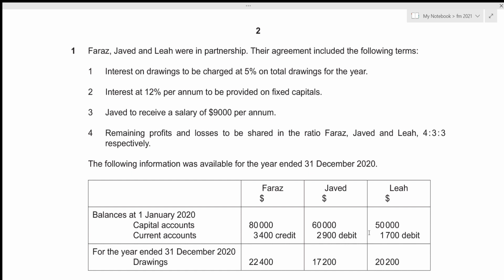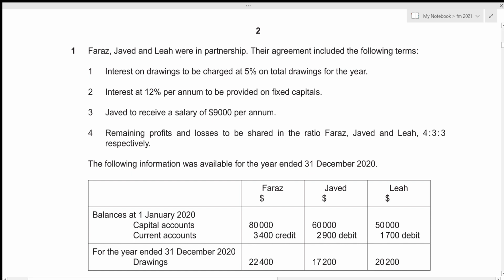This is structured paper 2, which consists of 4 questions, 2 of 30 marks and 2 of 15 marks, and we are also given a time limit of 1 hour 30 minutes. Since question number 1 is of 30 marks, we will be attempting to solve this question under 30 minutes. So without any further delay, let's get started.